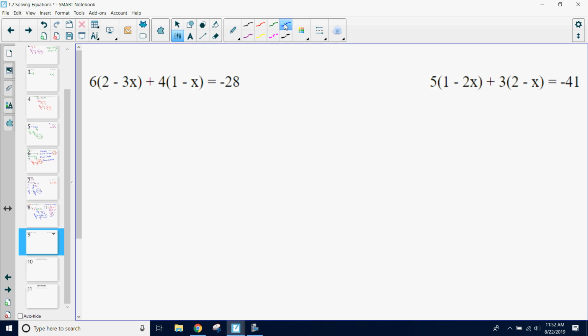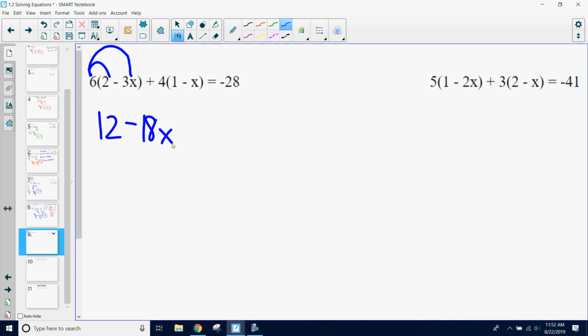What would you do if you were solving this problem? What do you want to do first? 6 times 2. Okay, 6 times 2. 6 times negative 3x. Okay, so 6 times 2 is 12. 6 times negative 3x is negative 18x. Okay, so I got my first one.